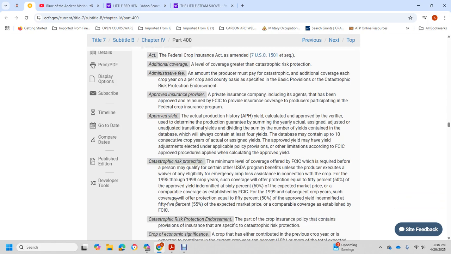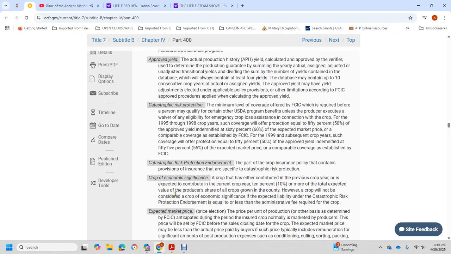Catastrophic risk protection is the minimal level of coverage offered by the Federal Crop Insurance Corporation, which is required before a person may qualify for certain USDA program benefits, unless the producer executes a waiver of eligibility for emergency crop loss assistance for the 1995 to 1998 crop years. For those years, coverage offers protection equal to 50% of the approved yield at 60% of the expected market price. For 1999 and subsequent crop years, coverage offers crop protection equal to 50% of the approved yield at 55% of the expected market price, as estimated by the Federal Crop Insurance Corporation.